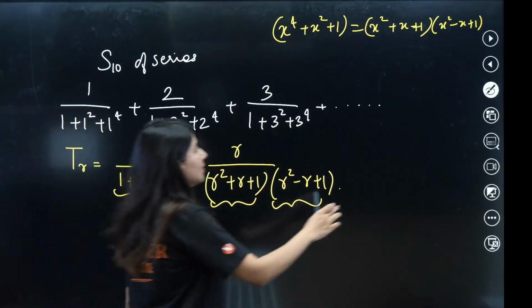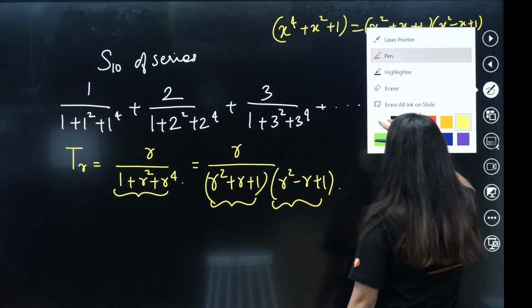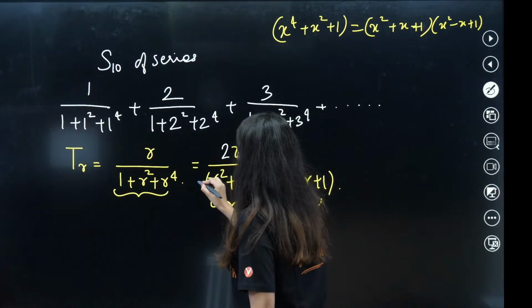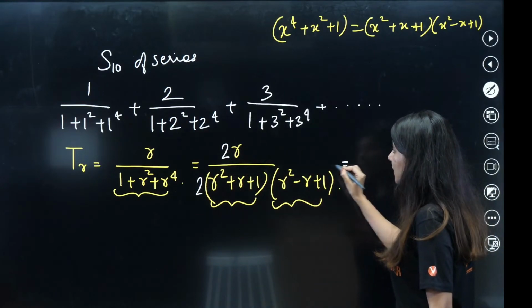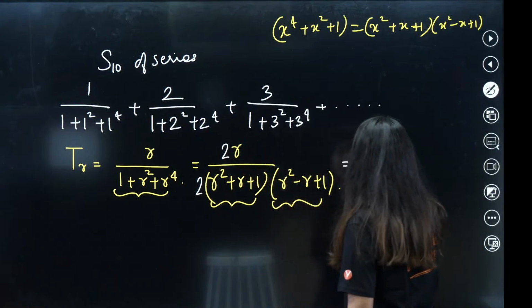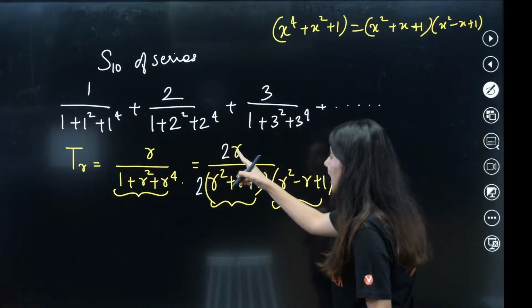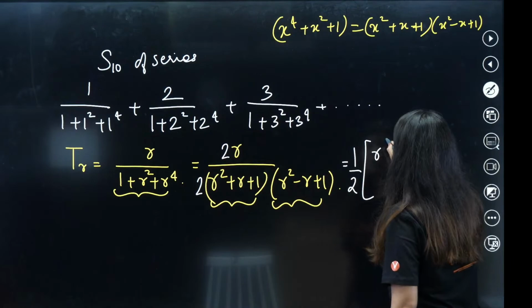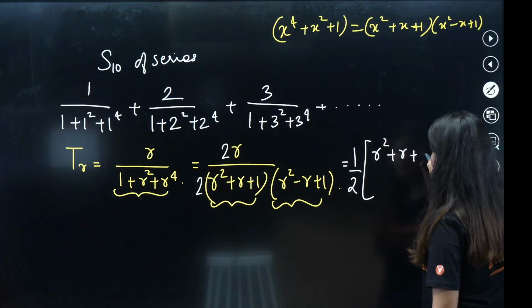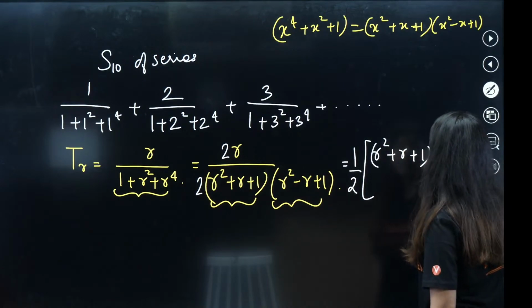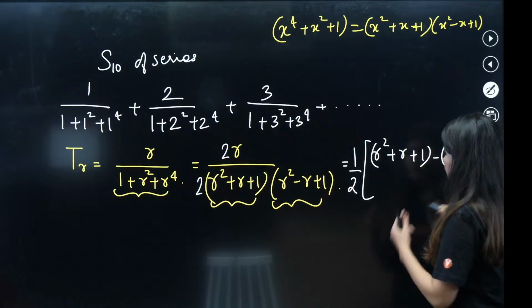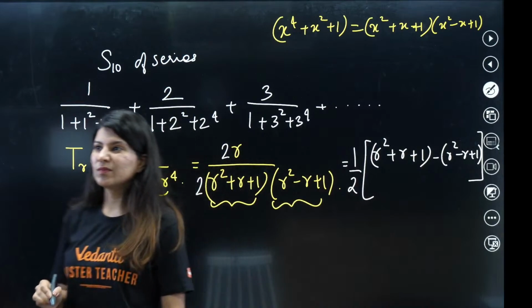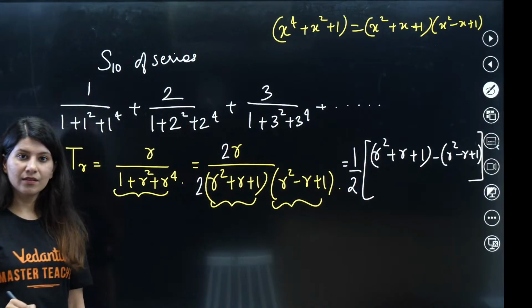So I need to multiply a virtual 2 and divide by it as well. 1 by 2 is common. 2r can be replaced by the difference of these 2 factors, r square plus r plus 1 minus r square minus r plus 1. So this is your Tr.